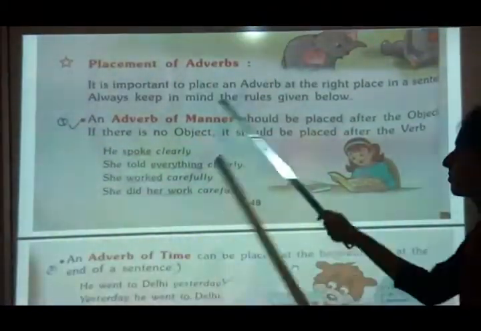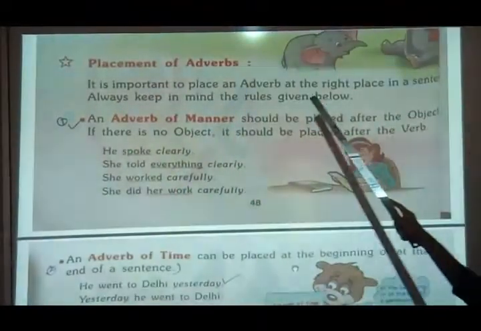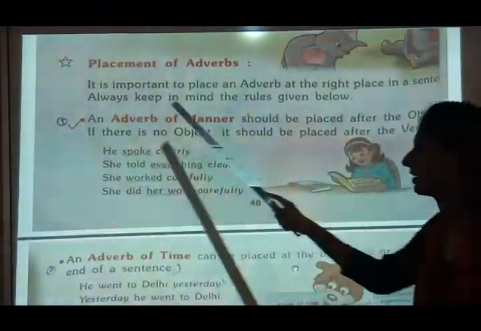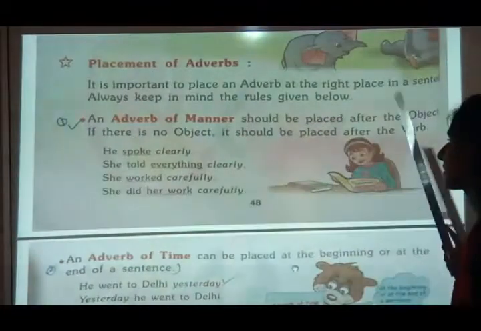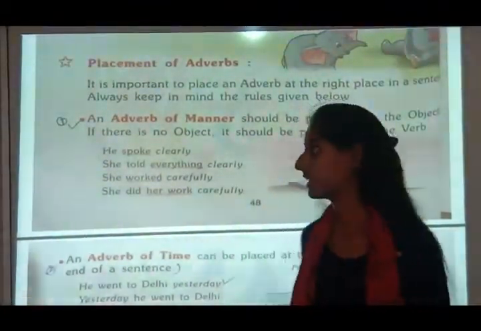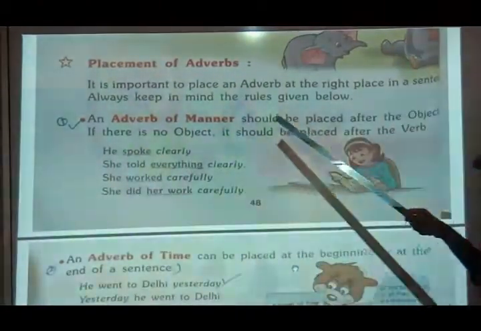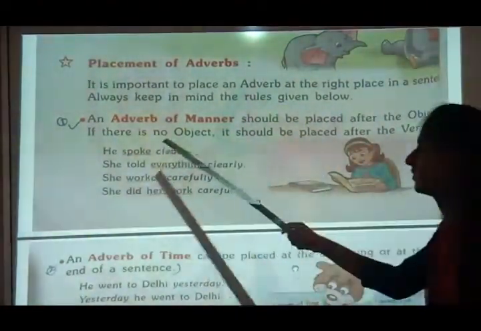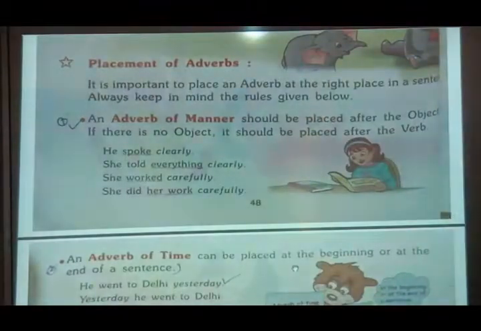Now see, placement of adverbs. It is important to place an adverb at the right place in a sentence. Always keep in mind the rules given below. An adverb of manner should be placed after the object. If there is no object, it should be placed after the verb.